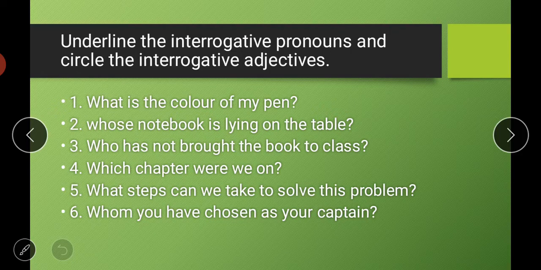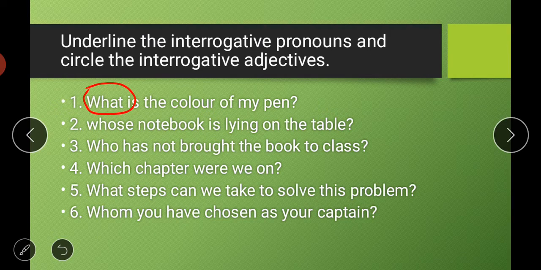First one is, what is the color of my pen? So here, as you know, what is an adjective? Adjectives are words that describe the quality of, or something about, a noun. So color is an adjective, so what is also here, and the word color is also here. So what is an interrogative adjective. And we have to circle the interrogative adjective. So we will circle the word what.